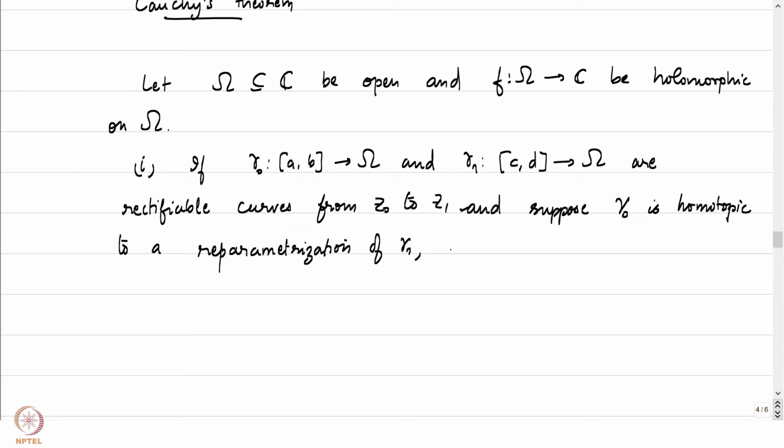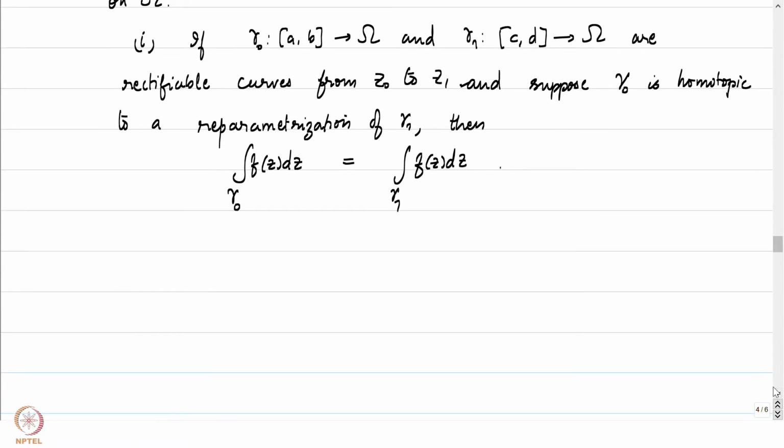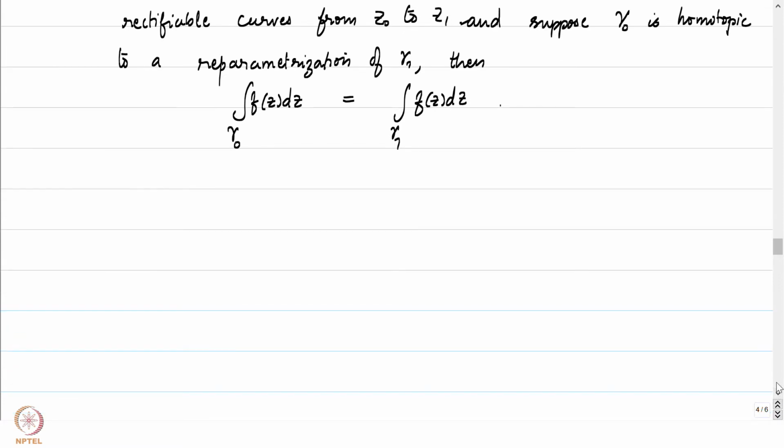of gamma 1, then the integral of f over gamma 0 is the same as the integral of f over gamma 1. This is what it means to say that the integral of f is homotopy invariant. We go from one curve to another curve to which the given curve is homotopic with fixed endpoints, then the integral is going to be preserved. Not just about homotopy with fixed endpoints, this is the case with homotopy as closed curves as well. So let me write that down as well.